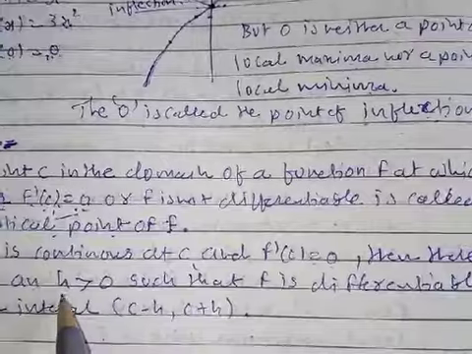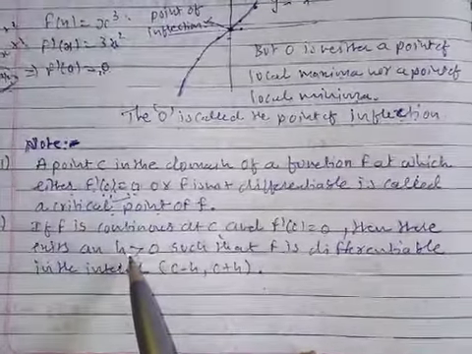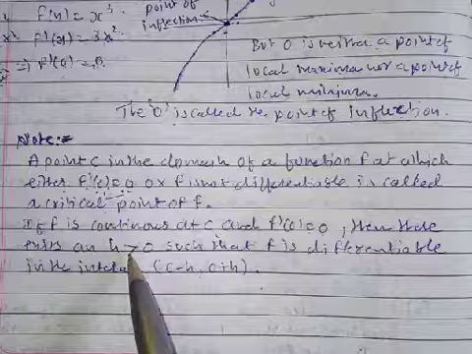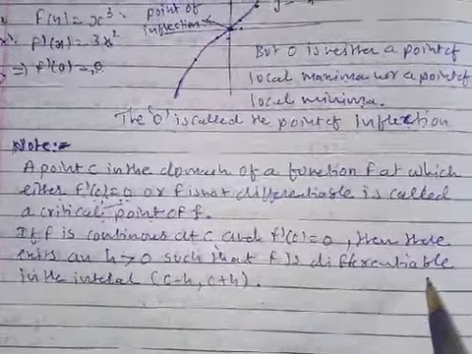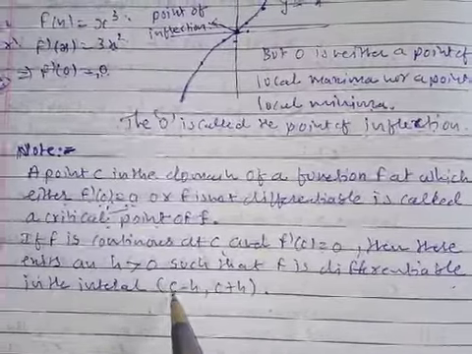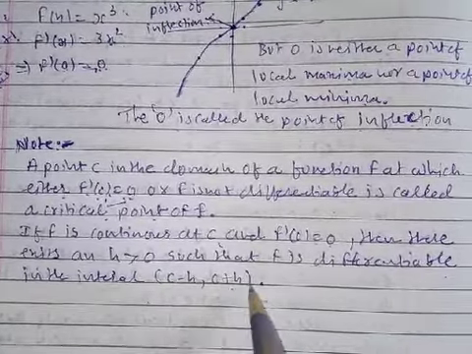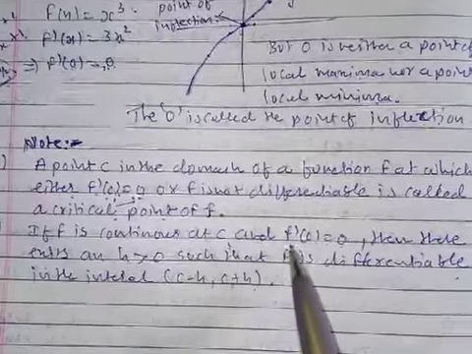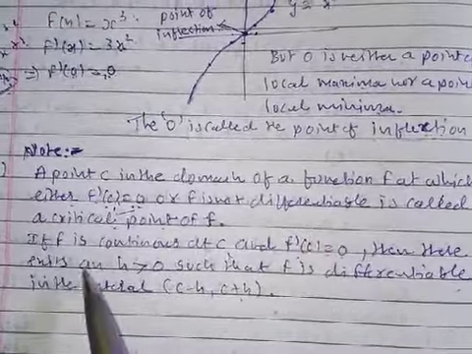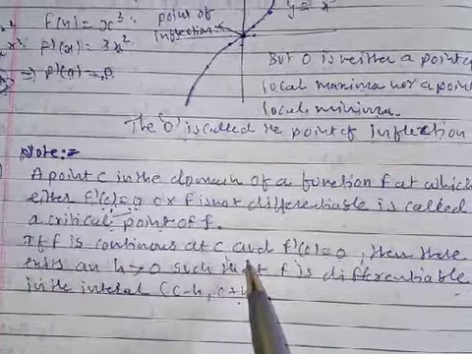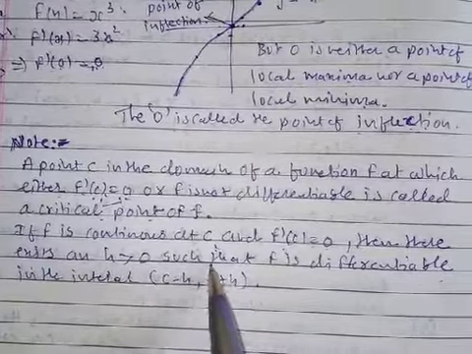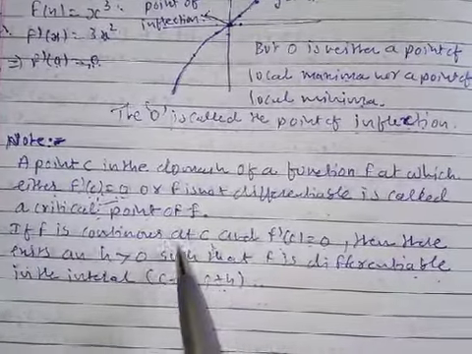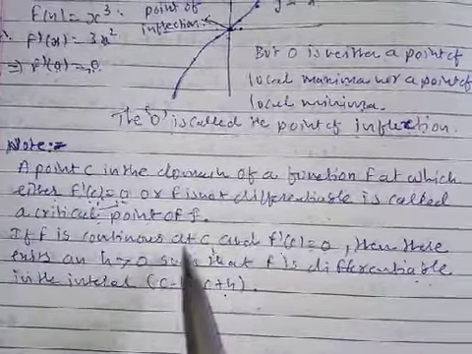If f is continuous at c and f dash of c is equal to 0, then there exists some small h greater than 0 such that f is differentiable in the interval c minus h to c plus h. According to the definition, f continuous at c and f dash of c equal to 0 are the two sufficient conditions.